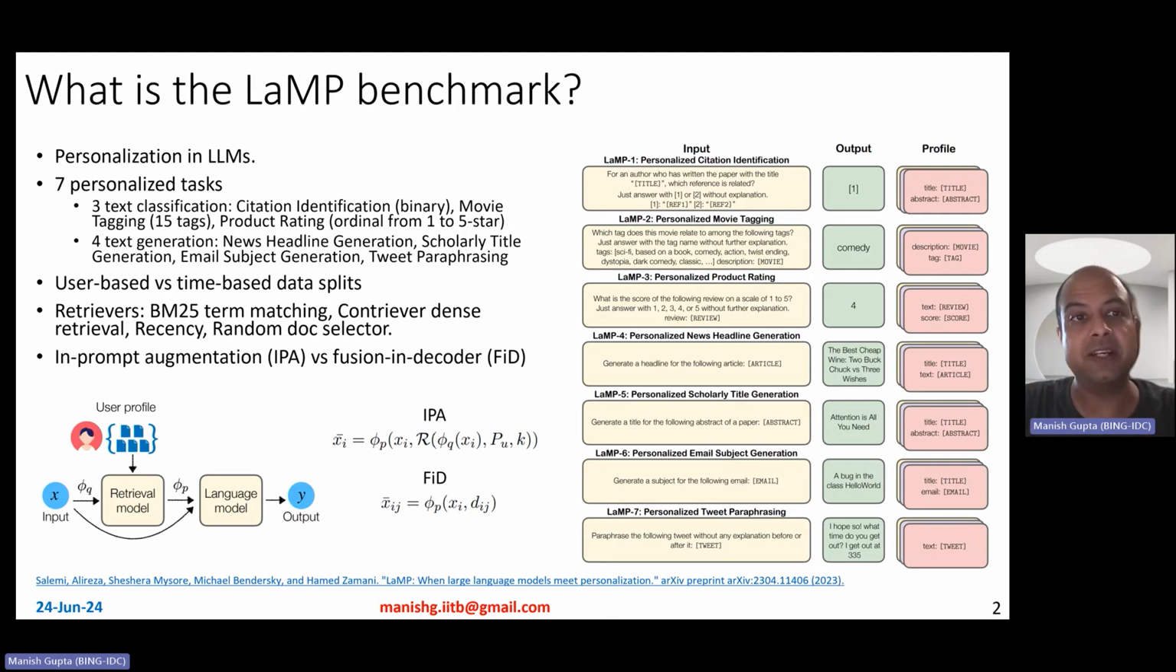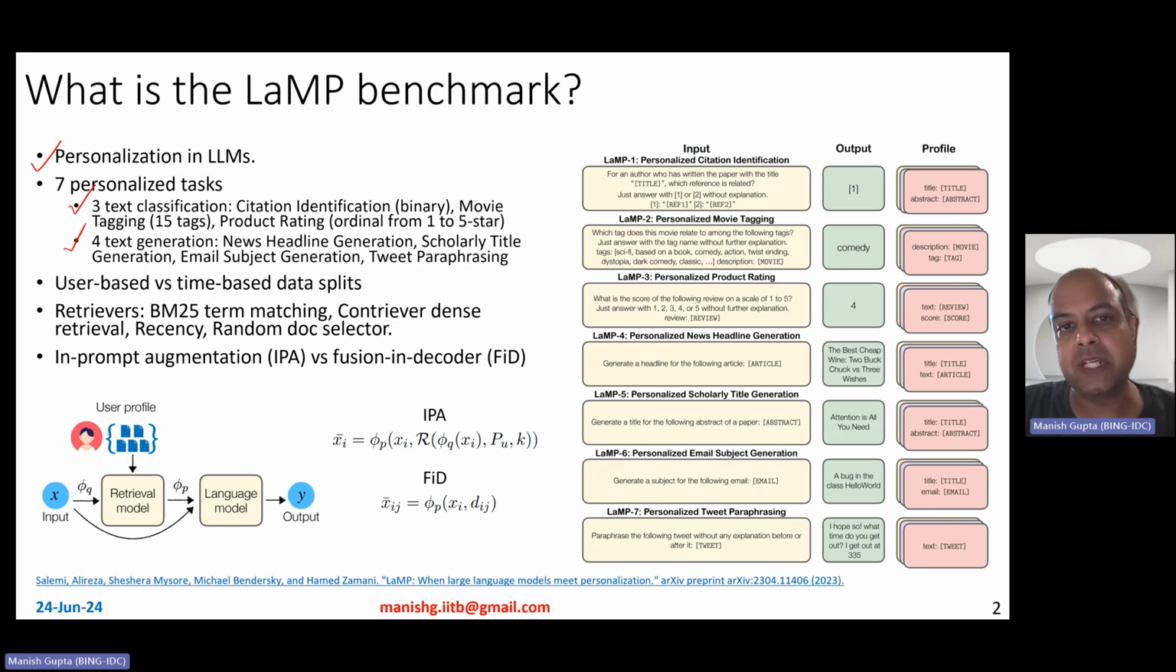As I just mentioned, LaMP is a benchmark for measuring personalization performance for large language models. It comprises 7 different personalization tasks. These 7 tasks span across 3 text classification tasks and 4 text generation tasks. So the text classification tasks include citation identification, movie tagging, product rating.